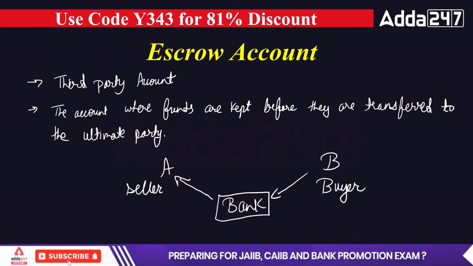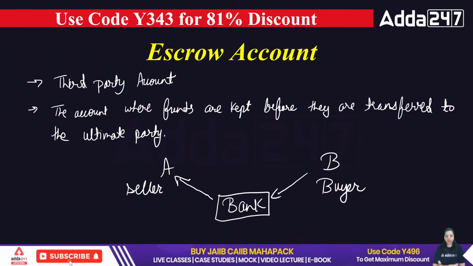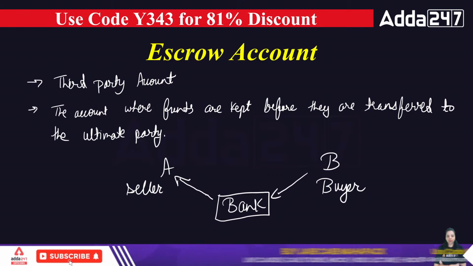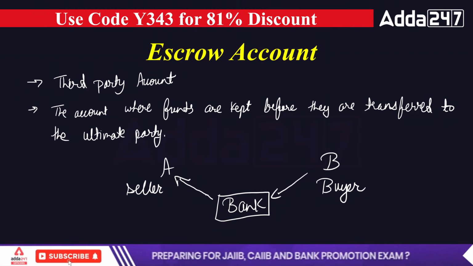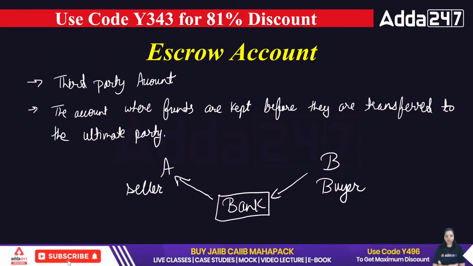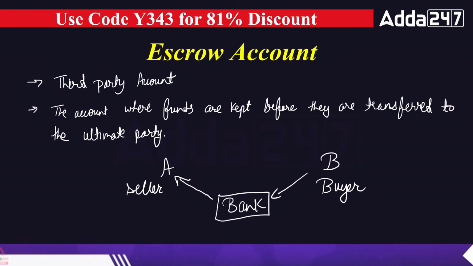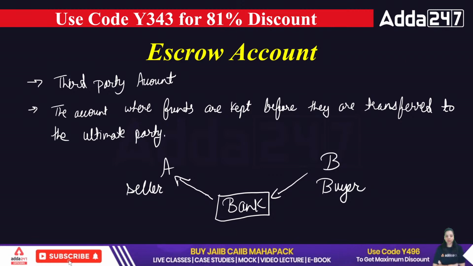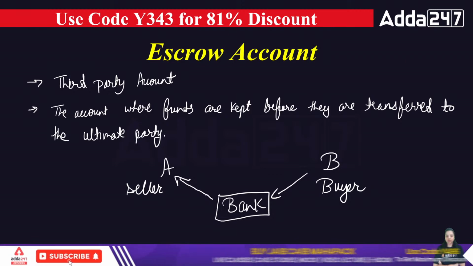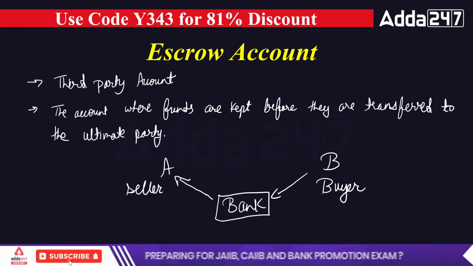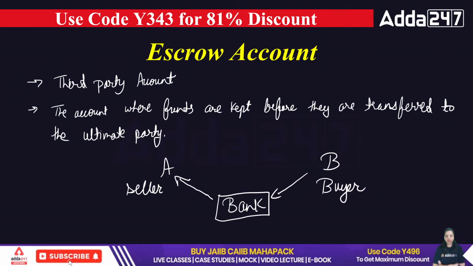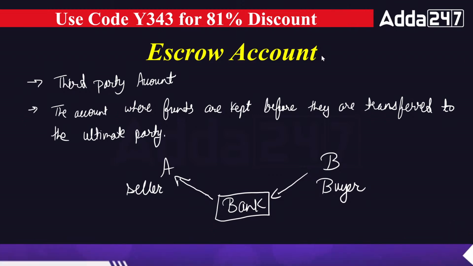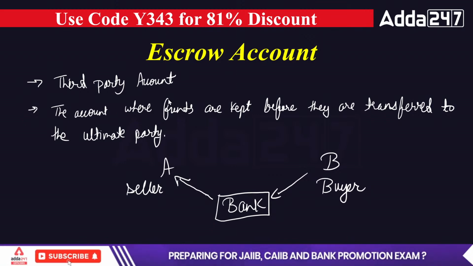It is simply a temporary account that operates only up to the completion of the transaction. Till you have sold and purchased the house, this account will work. Otherwise, this account will be closed. When all the conditions between the buyer and seller are settled, the account is terminated. Escrow usually requires depositing a document that has monetary value. The bank becomes the mediator between the two parties, reduces the non-payment risk, and the account is terminated when all the terms and conditions between the buyer and seller are met. That is known as an escrow account.